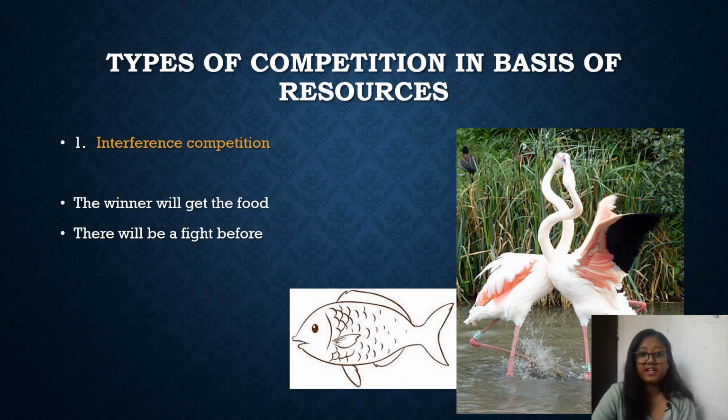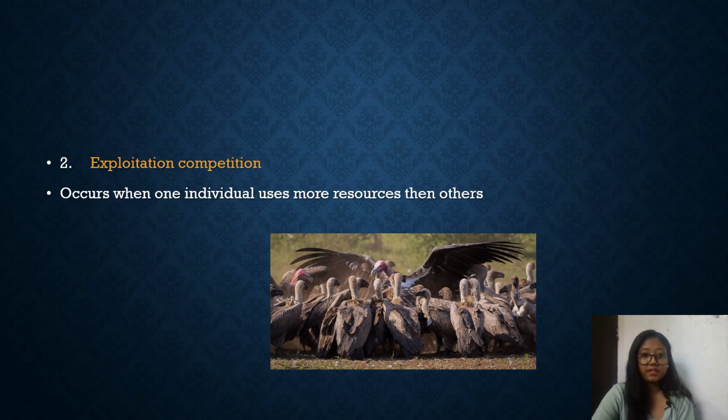First is interference competition. The winner will get the food. There will be a fight before. So the two organisms fight first, and the winner will get the food. But interference competition is rare in the environment. The most common is exploitation competition. It is the most common type of competition.